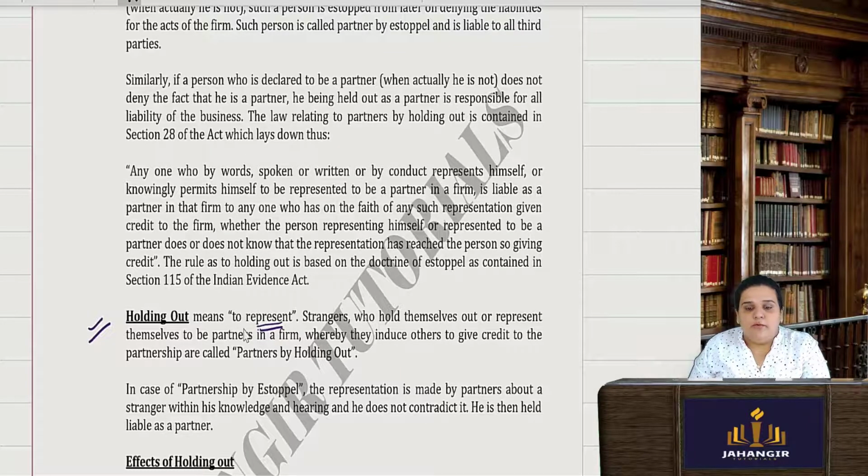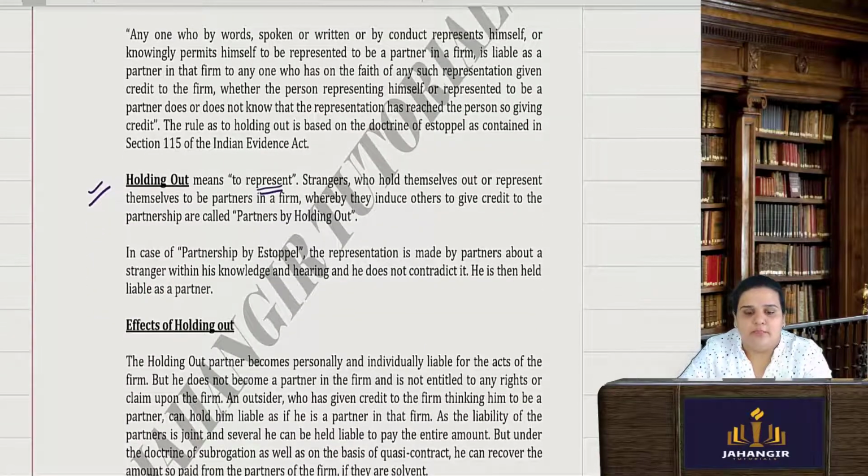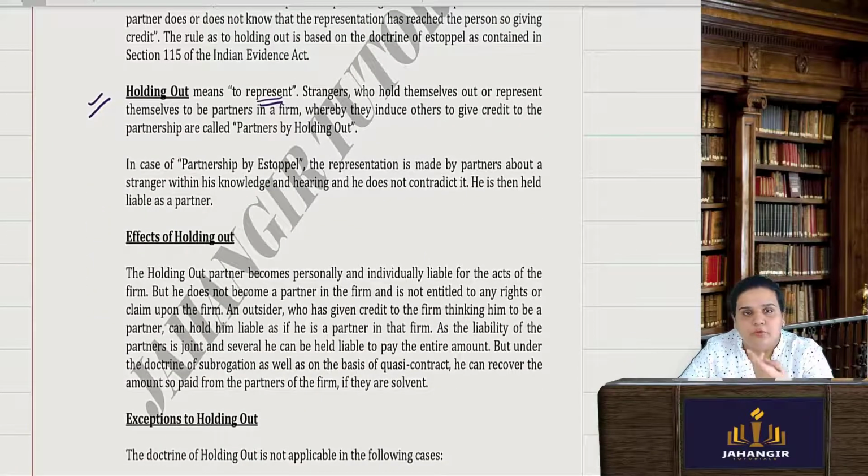You are creating credibility in the market about that particular firm, saying that I am the partner over there, though you have not provided any capital or work. You are just giving a representation to others. They believe it to be true, and therefore they try to do business with that firm.